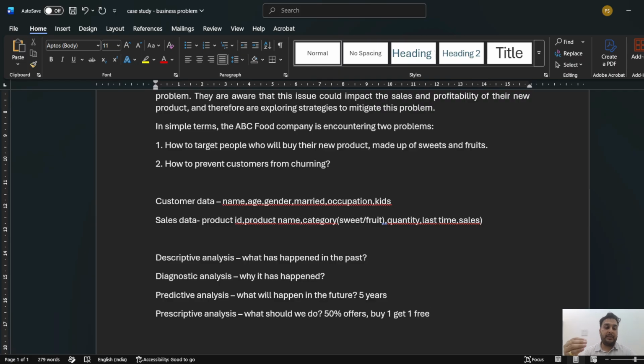So based upon the descriptive, diagnostic, predictive, whatever things we got to know, in prescriptive we recommend based upon that. This is the approach we apply as data analysts, and this is how we identify each analysis, and how we work on a given problem in this approach. I hope with this the process is clear, how we approach a certain problem and how we apply those analyses.